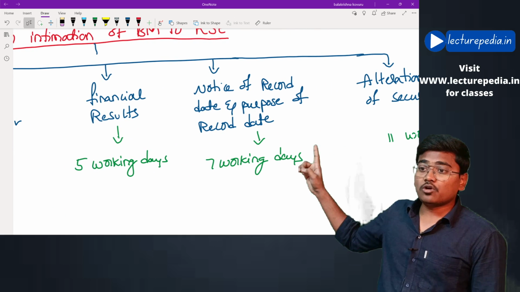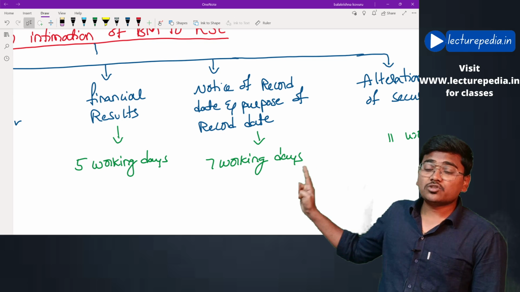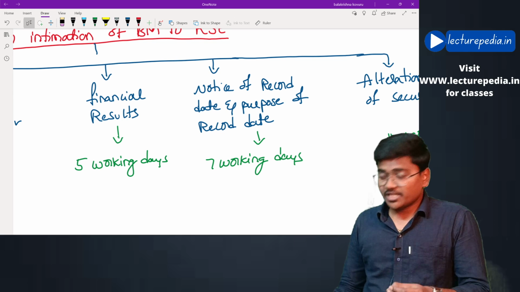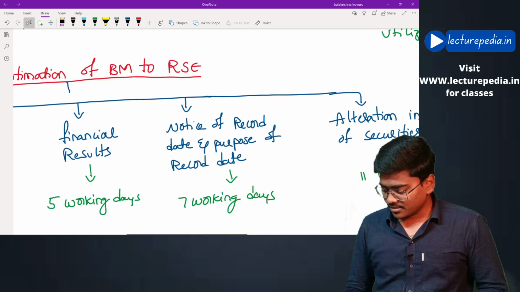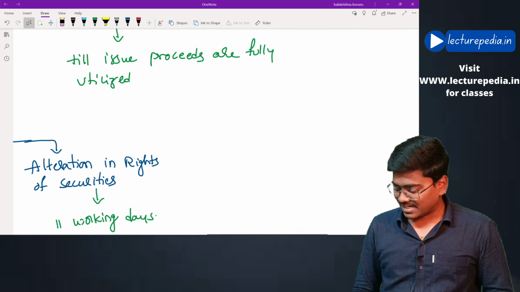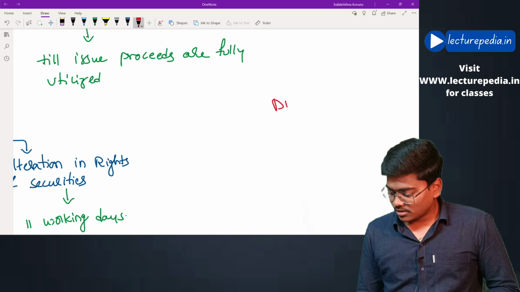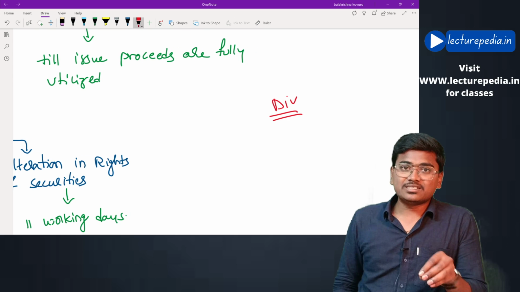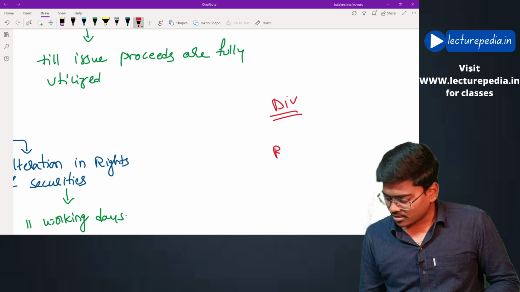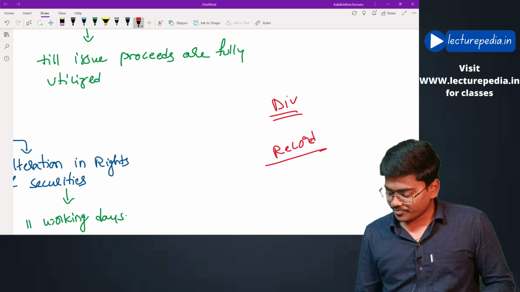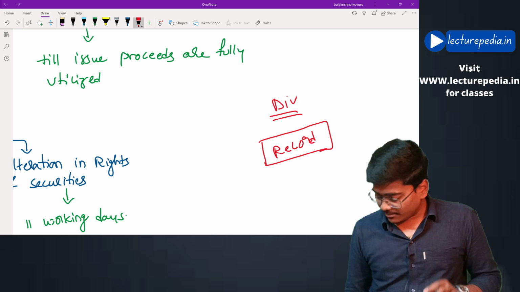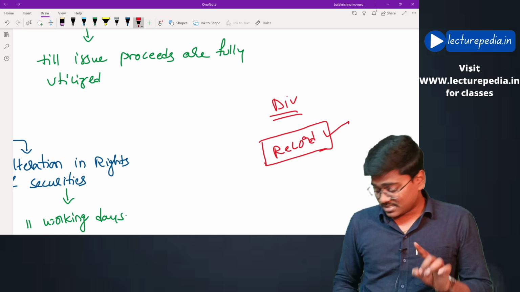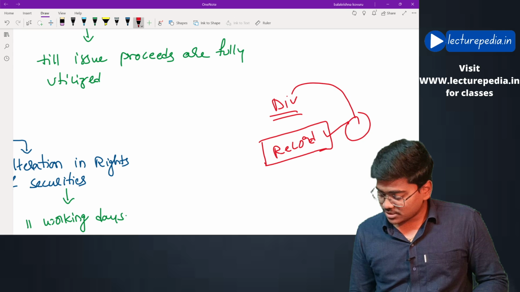Okay, notice of record date and purpose of record date. If the company is going to announce any record date, let's say the company wants to grant a dividend. Now, for giving a dividend, it must decide a record date. Basically, record date means the date on which, if any shareholder holds the shares of the company, such a shareholder will receive the dividend.